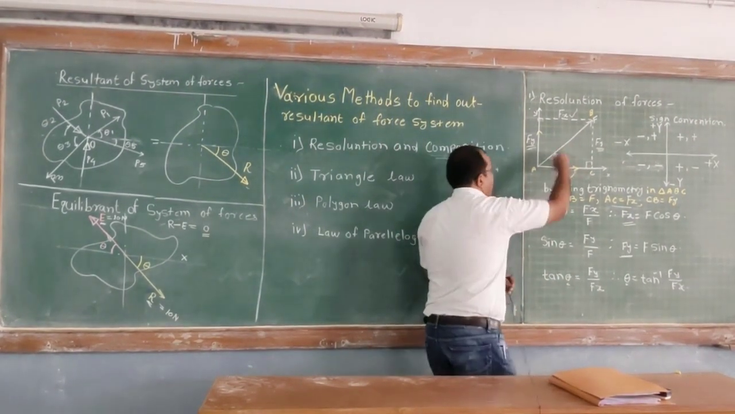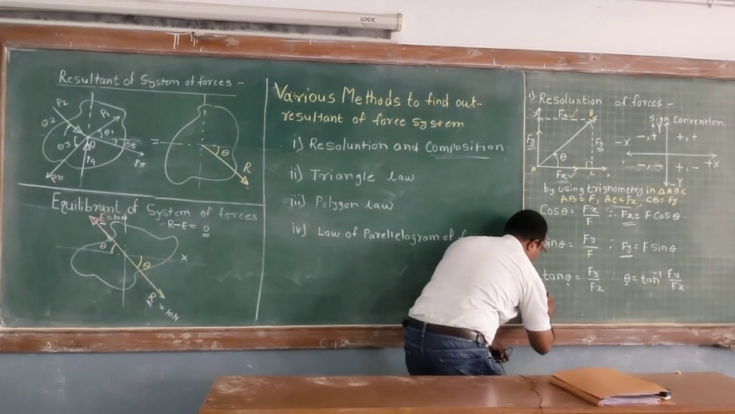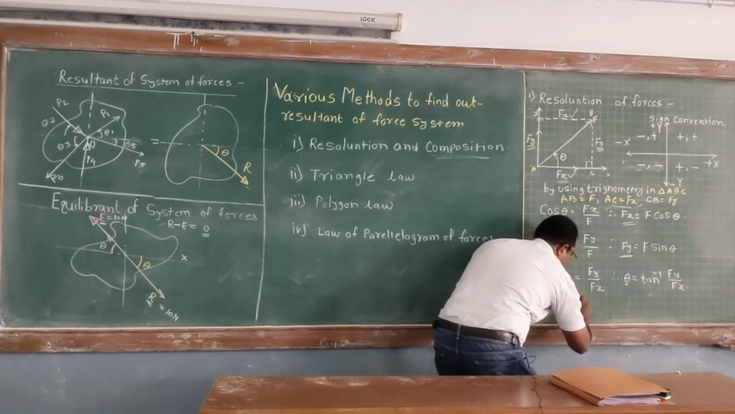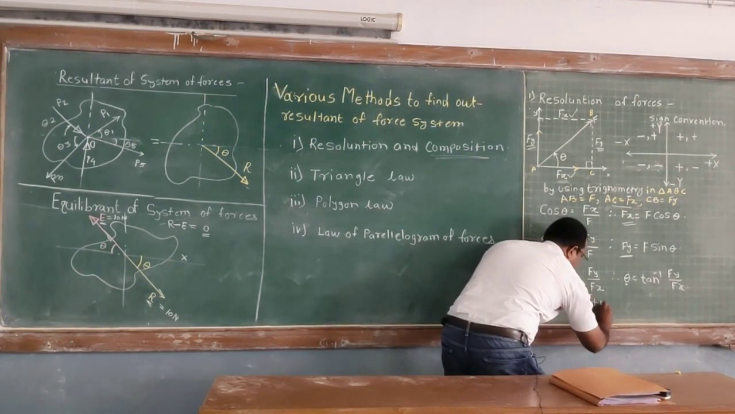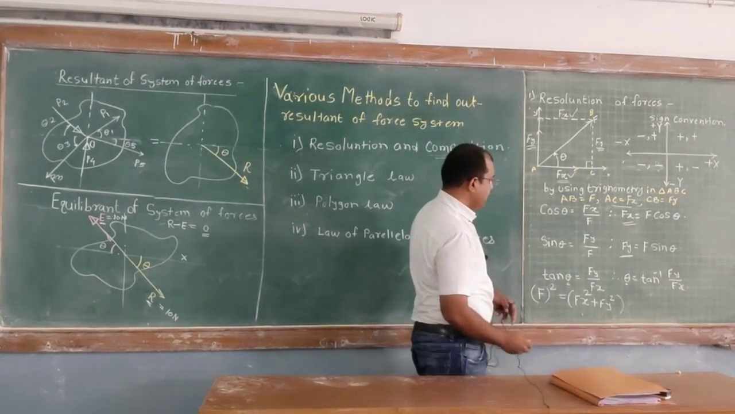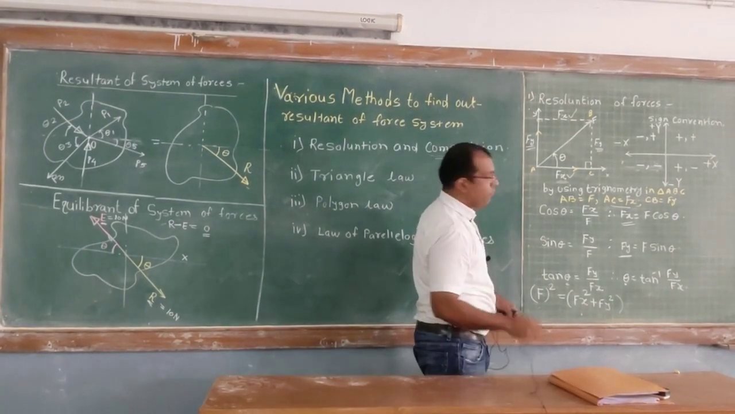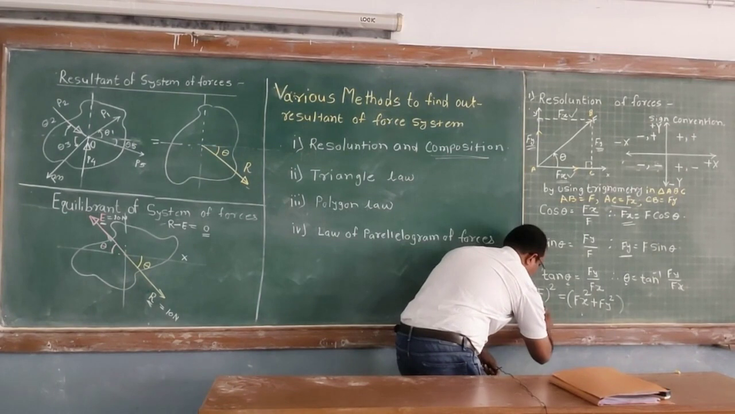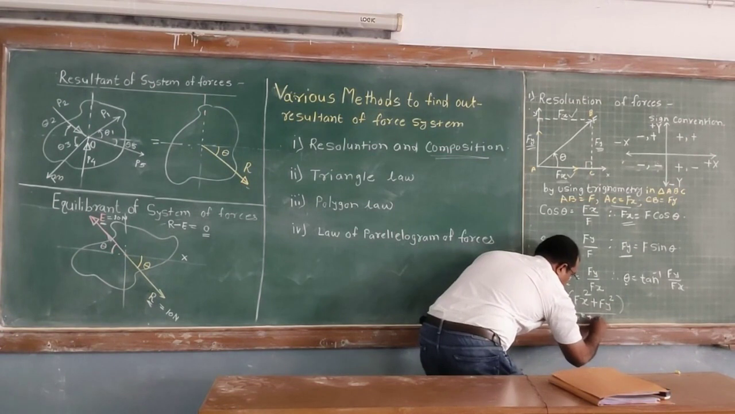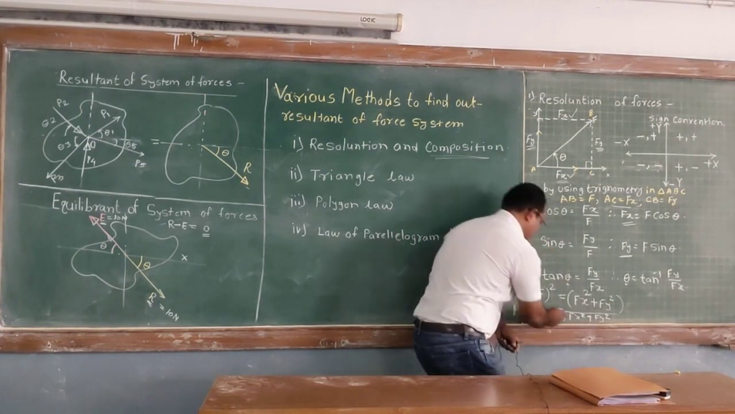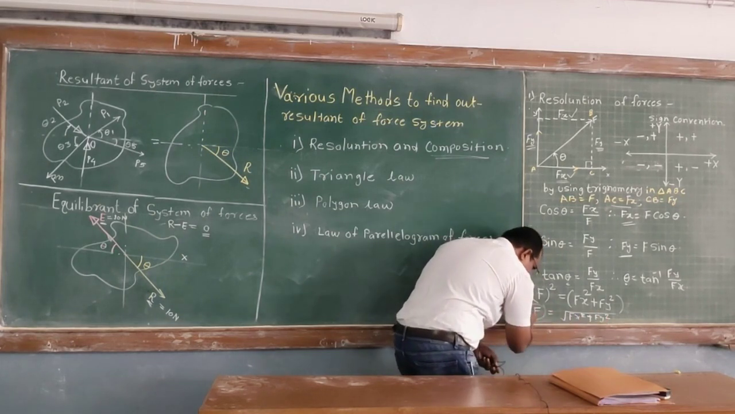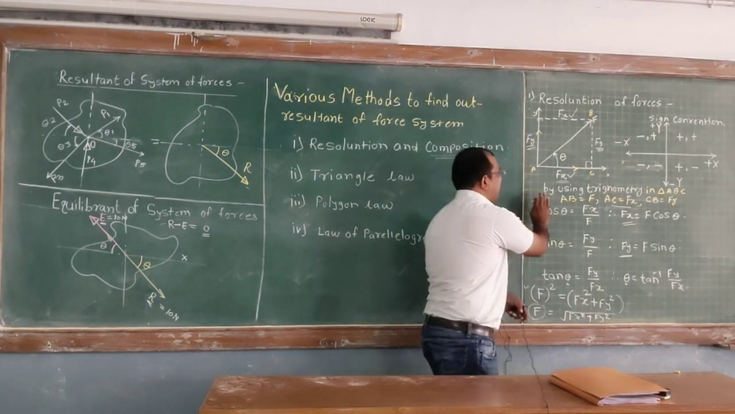So in this triangle, if I apply the Pythagoras theorem, what is the Pythagoras theorem? Hypotenuse square is equal to the sum of the squares of the two sides, f of x square plus f of y square. If you take the square root of this, you will get the value of F. So F is nothing but the square root of f of x square plus f of y square. From this equation we can find this force F when these two components are known. So this is known as the composition of force, exactly opposite to the resolution.